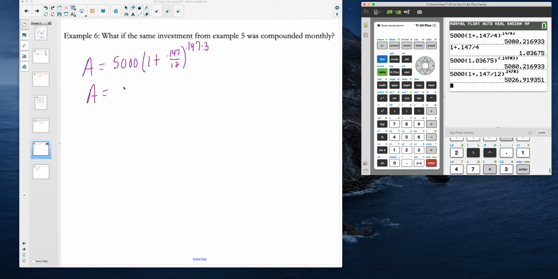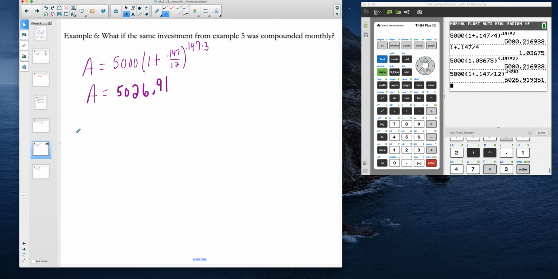So 5,000 and, oops, let me get my pen back here. So 5,000 and 26.91. All right, so there you go. Hopefully those numbers match what you have.